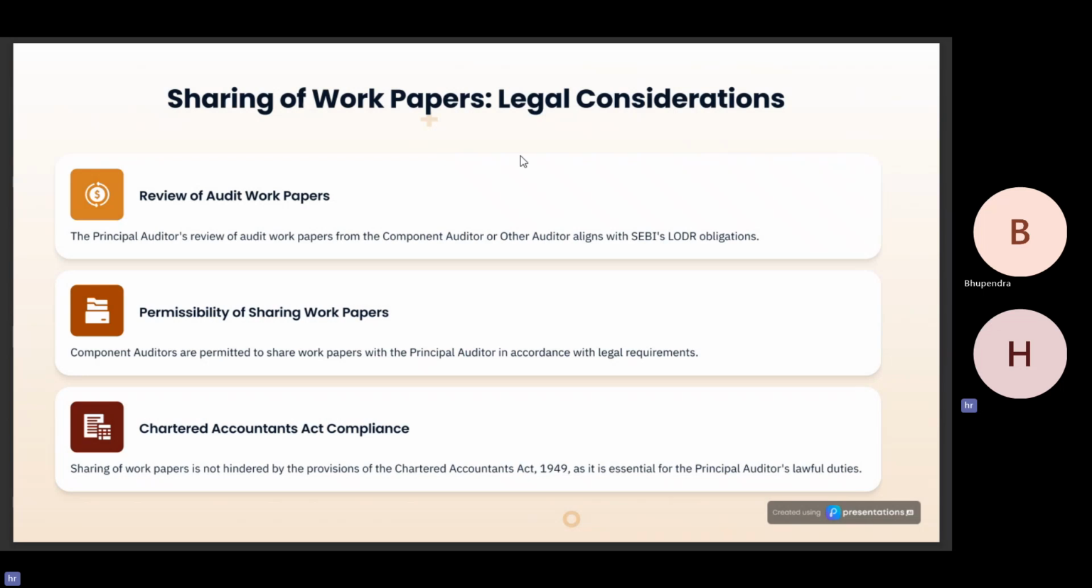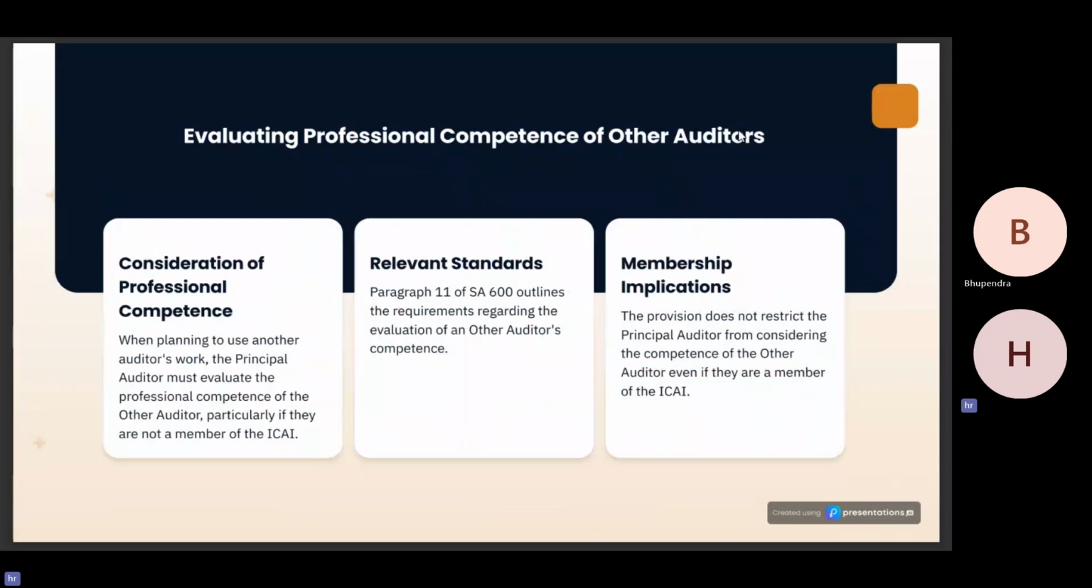Now, the next topic is evaluating the professional competence of other auditors. Consideration of professional competence. When planning to use other auditors' work, the principal auditor must evaluate the professional competence of the other auditor, particularly if they are not a member of ICAI.